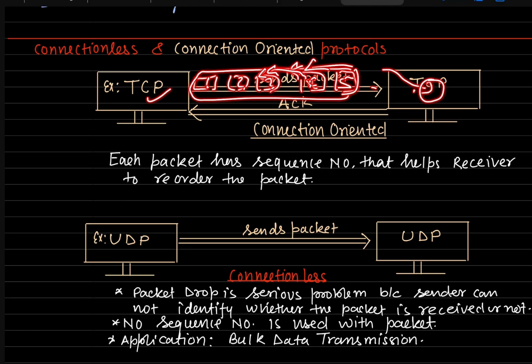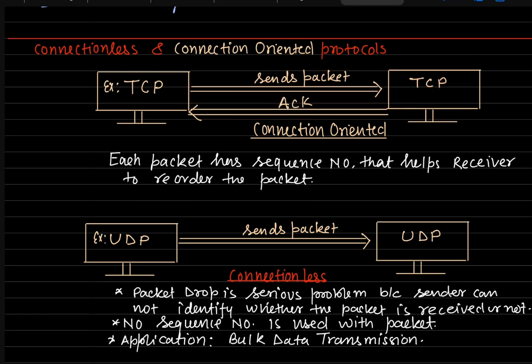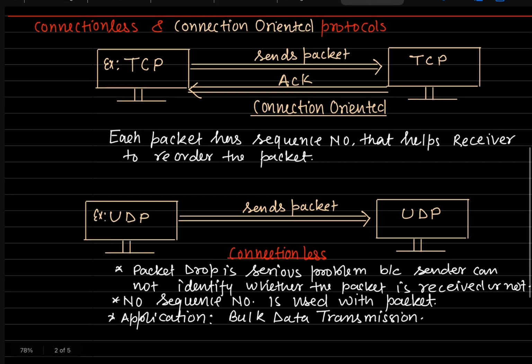Suppose 5 has been reached over here and 2 was not reached. Then this device will request the other device, please send me packet 2 and 1 and all those packets which are not received yet. So that is the main objective of writing a sequence number on each packet, right?